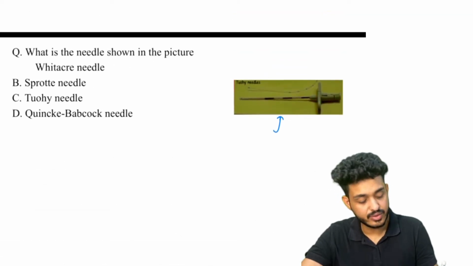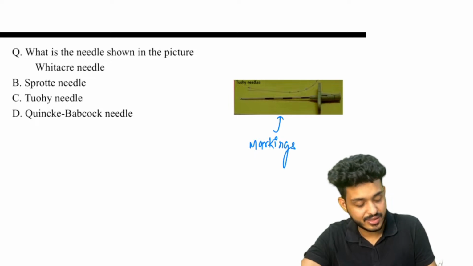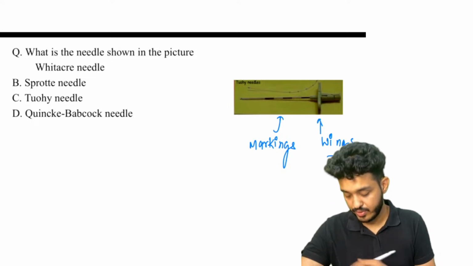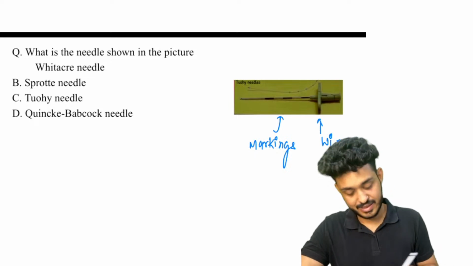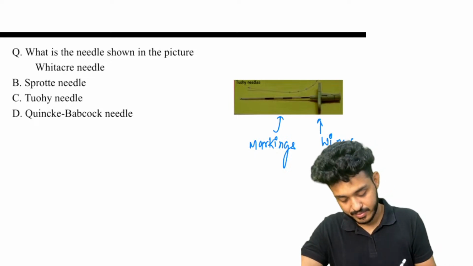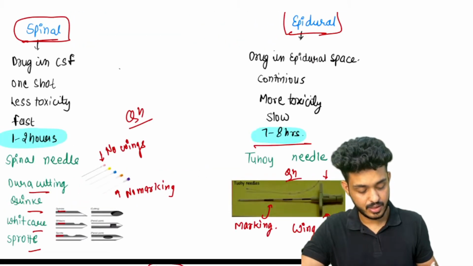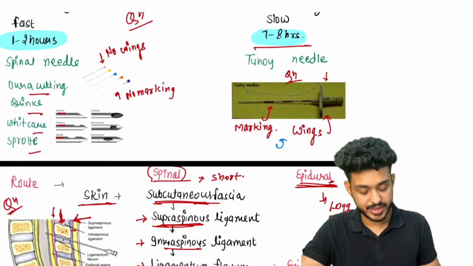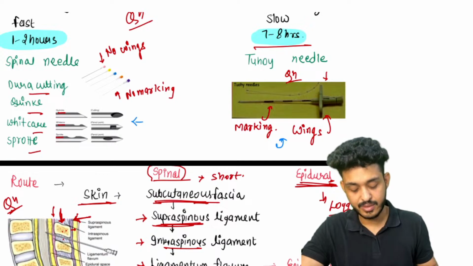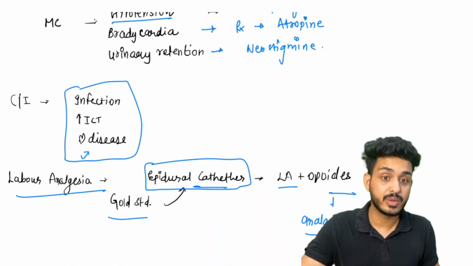So here you are finding some markings. Along with that, you are finding the wings. Very good, Mushkan. Very good, Karishma, Mihir. Yes, that would be your Tuohy needle. Look here, guys, what I have told you. If you are seeing these markings and wings, that is your Tuohy needle. The dura needles, Quincke, Whitacre, and other needles will not have markings and will not have wings.